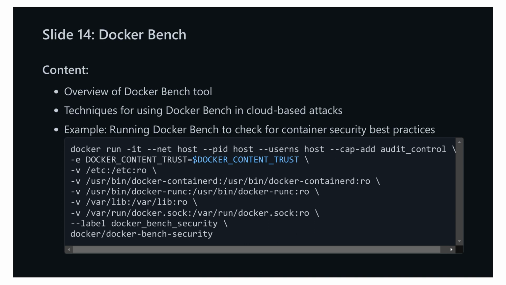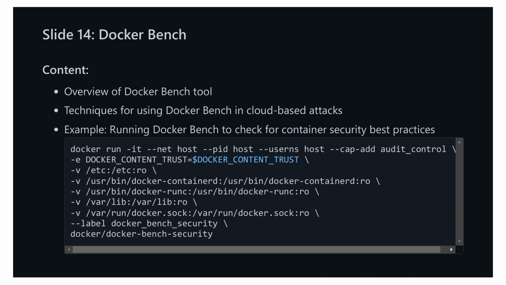Docker Bench is a comprehensive security checker for Docker containers, designed to help ensure that your containerized environments are following security best practices. First, let's dive into an overview of what Docker Bench offers. This tool runs various checks to evaluate the configuration and security of your Docker environment. It assesses numerous areas like Docker daemon configuration, container images, and container runtime. Ensuring your Docker setup adheres to best practices helps minimize vulnerabilities that could be exploited in cloud-based attacks.